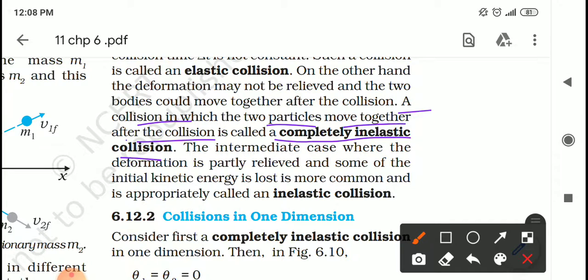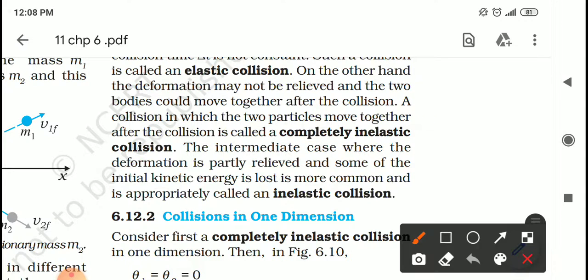So far students, we have classified the collision into two categories: elastic collision and inelastic collision. In both collisions, total energy and momentum are conserved. But as far as the main point of comparison is concerned, in the case of elastic collision, total kinetic energy before and after the collision is the same for the colliding bodies, while it is not so in the case of inelastic collision.